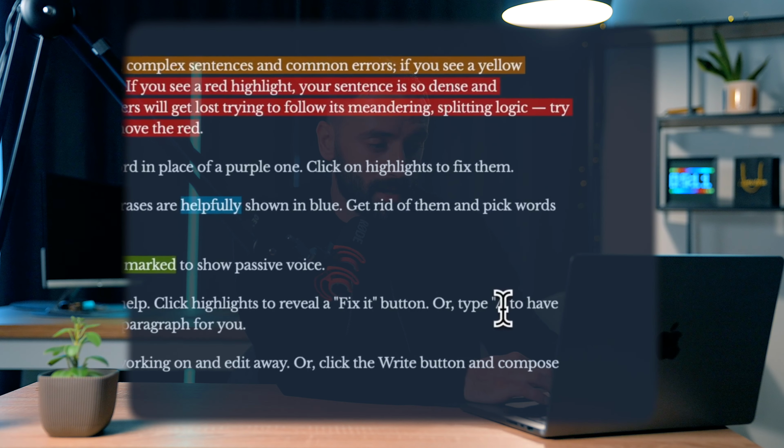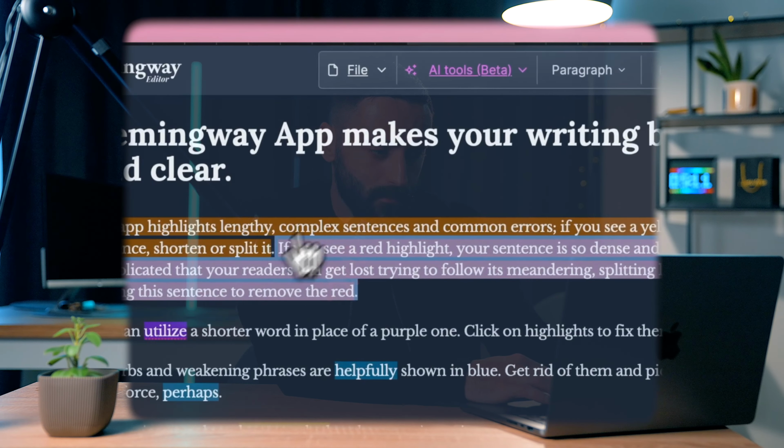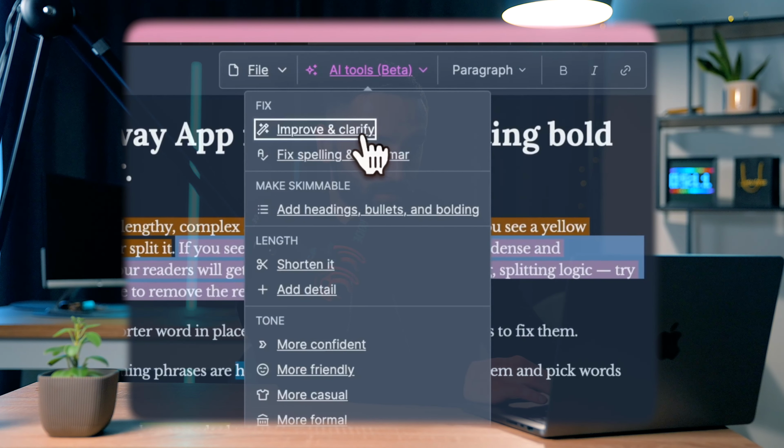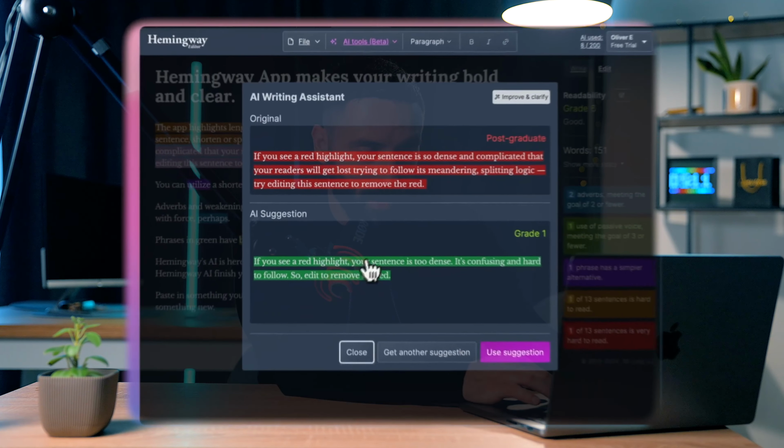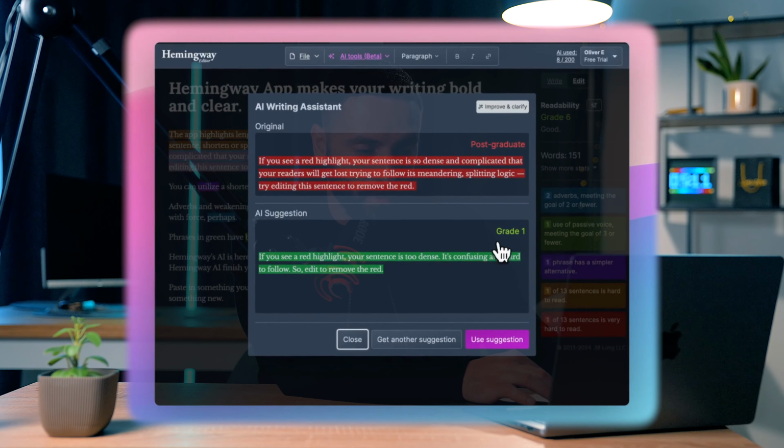So then you can highlight that text that you want to dumb down and click improve and clarify. And then the AI writing assistant gives you a suggestion and tells you the grade at which you've written, as well as the grade that it suggests. And then you can choose to accept that suggestion, or you can make another suggestion. So if you use it, then it implements it into your text.